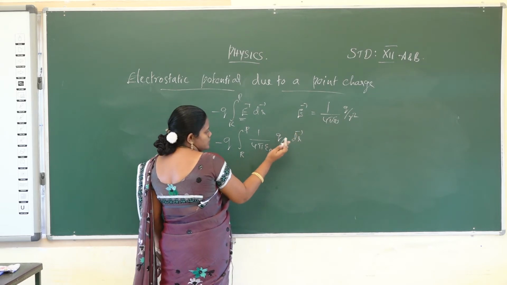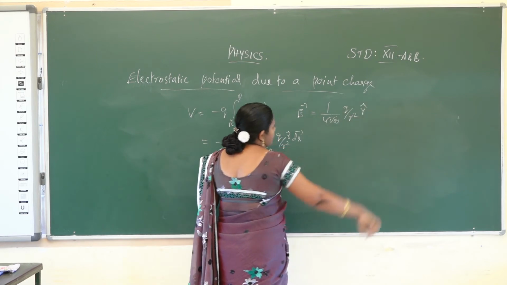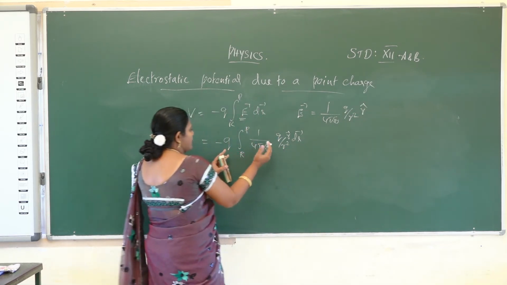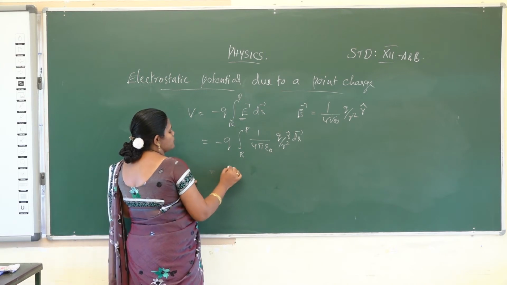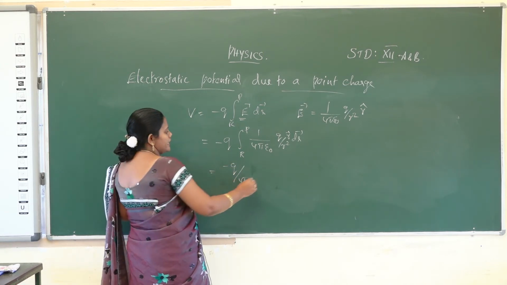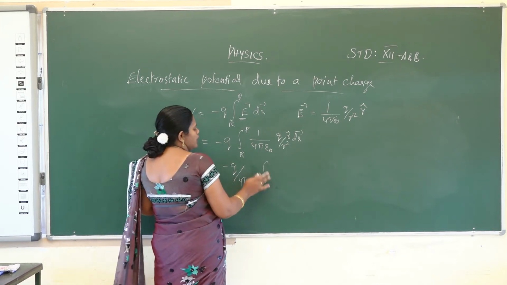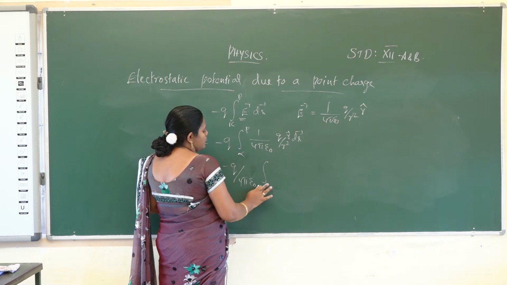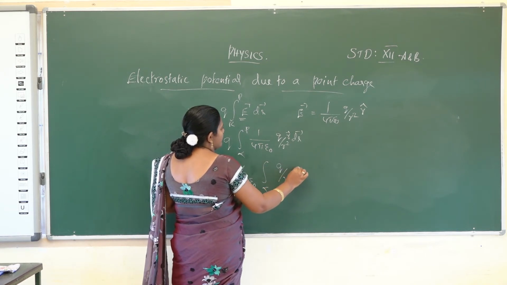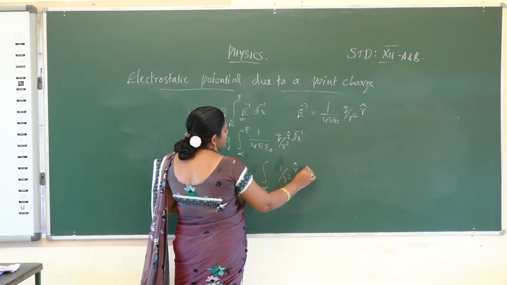And then the unit vector is r cap. So r cap into dr vector. Now the 1 by 4 pi epsilon naught is taken outside: minus q by 4 pi epsilon naught, integral from r to p. So infinity to some point means infinity to that point. So infinity to that point, that is q by r square r cap, 1 by r square r cap into dr vector.